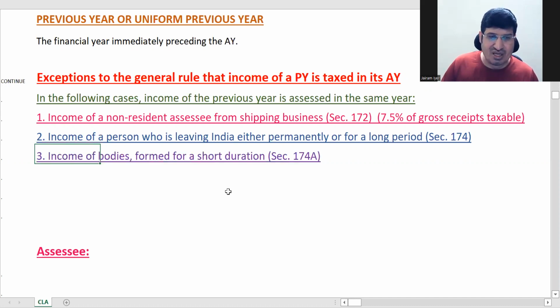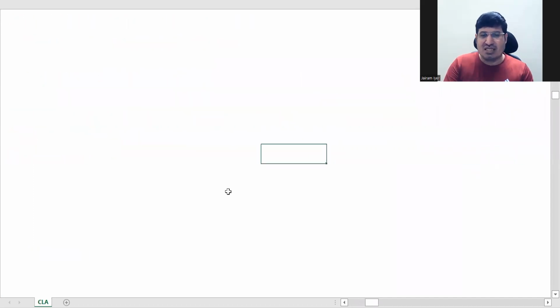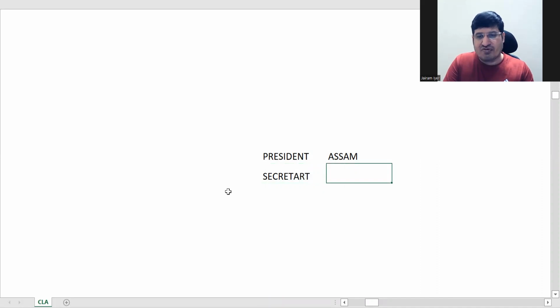Okay. Now next is income of bodies formed for a short duration. There are many bodies which are formed for short duration. Their duration itself is 2 months, 3 months, and when they are formed, you will have people from different states. Say the president of that body will be from Assam, and say secretary is from Delhi.